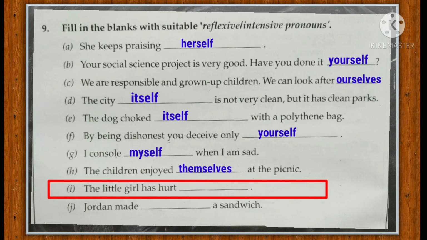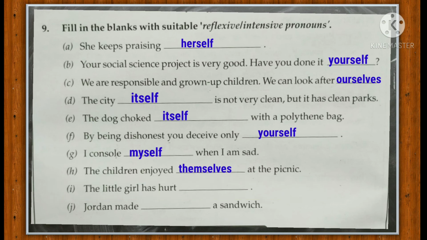The next sentence is the little girl has hurt dash. So here we will use the reflexive pronoun herself. The little girl has hurt herself. Okay. Now look at the last sentence. Jordan made dash a sandwich. So which pronoun will be used here? Yes, we will use the reflexive pronoun here because Jordan is a boy, masculine gender. So we will use himself here. Jordan made himself a sandwich.